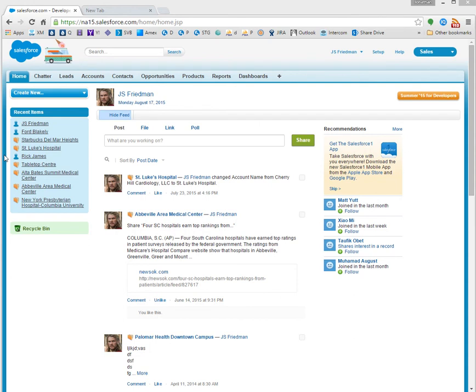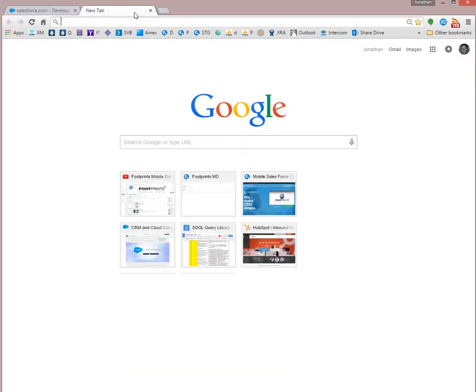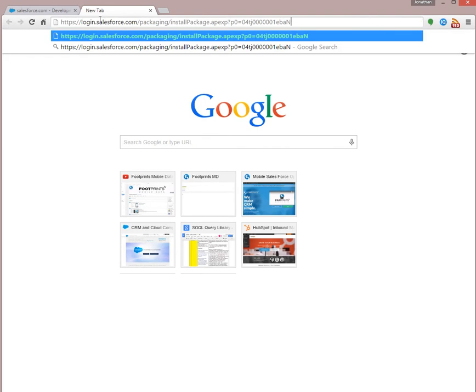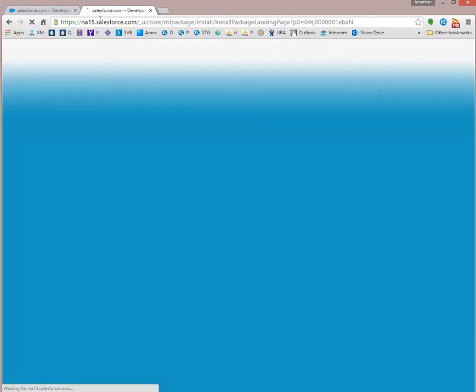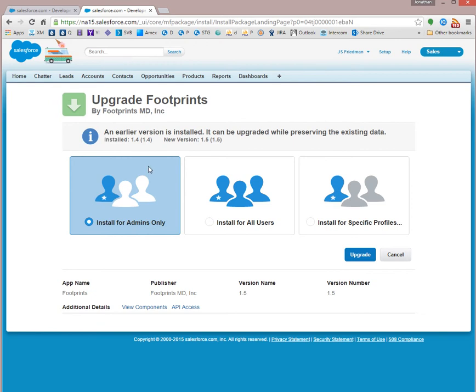Okay, today we are going to install the Footprints Mobile Data Managed package. And you can see I'm logged into one of our test developer orgs here. I'm going to go over to a new tab in that browser and paste the download link. And here we go. So this is actually technically an upgrade.